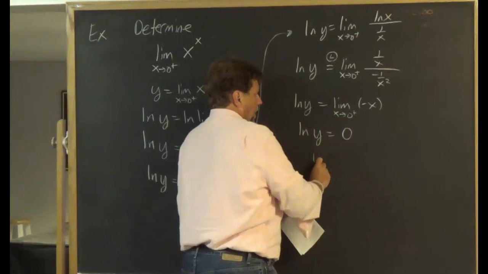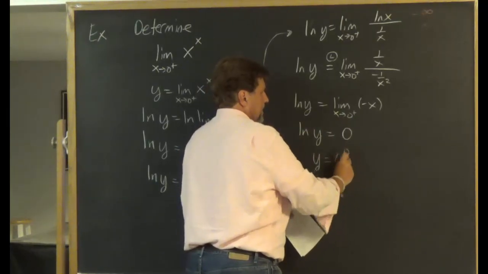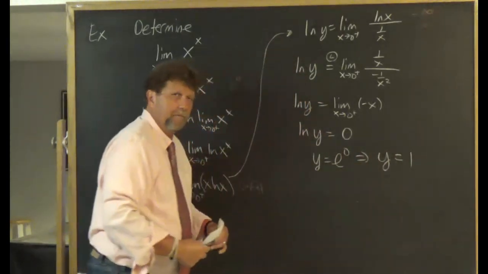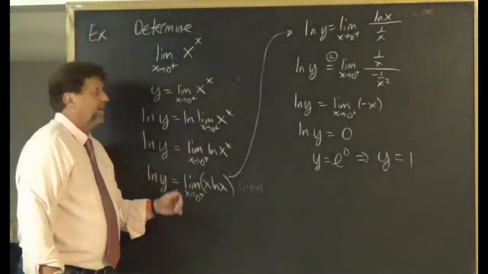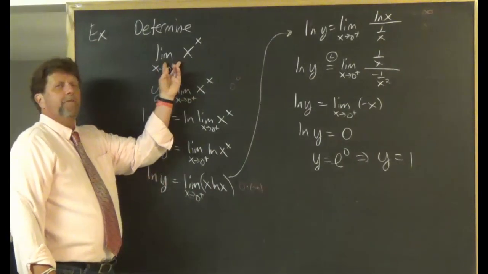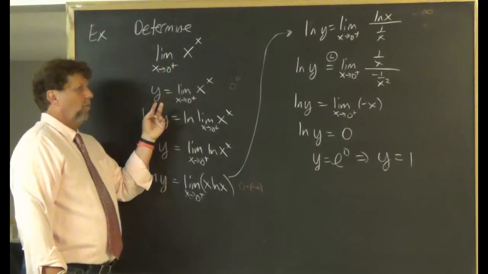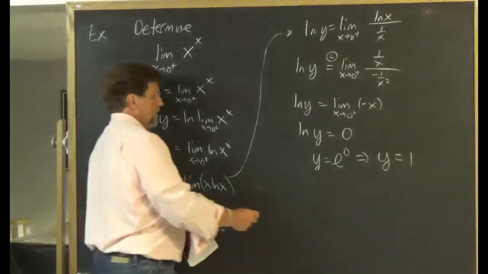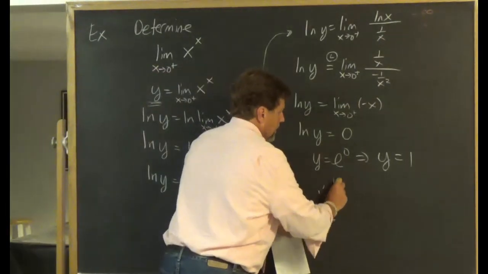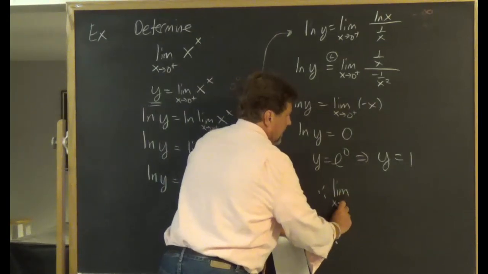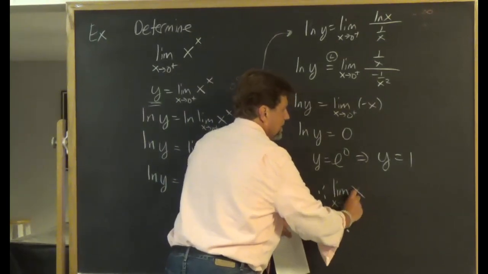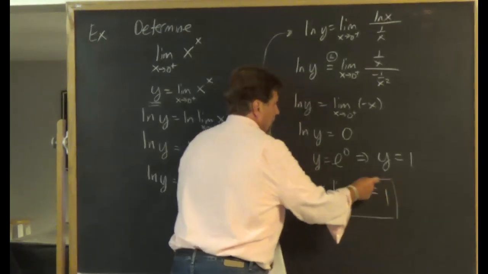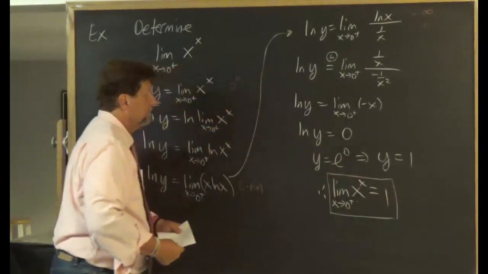So y is equal to e to the 0. y is equal to 1. We originally started off by saying, assume this limit exists and call it y. We now know this y is equal to 1. So we have determined that the limit as x approaches 0 from the right side of x to the x is 1.